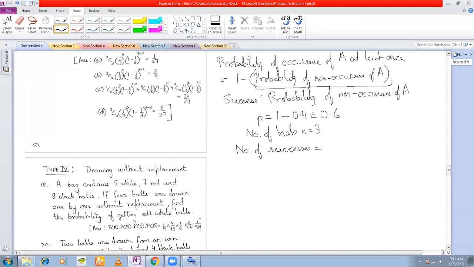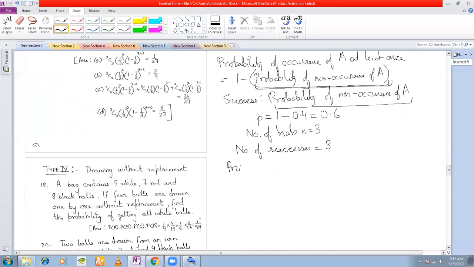Number of successes. Look at the success: probability of non-occurrence of A. So how many successes? Because we want to find the probability of non-occurrence of A, if we define the success as the non-occurrence of A, the number of successes should be 3, right? Because A cannot occur all 3 times. In all the 3 trials, the number of successes must be 3, not 0, right? Now is it okay? Yes, sir.